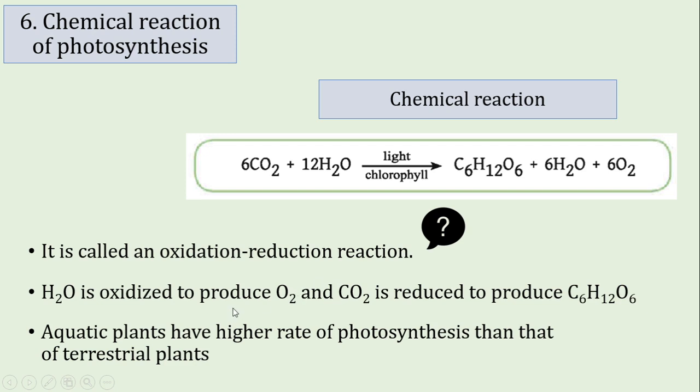And a matter of fact is that aquatic plants have a higher rate of photosynthesis than terrestrial plants, because terrestrial plants absorb carbon dioxide from the air, and the concentration of carbon dioxide in air is only 0.03%, while the concentration of dissolved carbon dioxide in water is about 0.3%, about 10 times more. That is why aquatic plants have a higher supply of carbon dioxide. That is why they can perform a higher amount of photosynthesis.